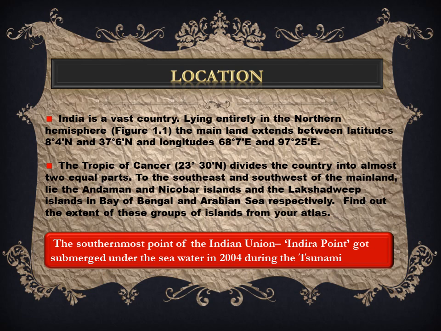Also, the southernmost point of the Indian Union, which is called Indira Point, got submerged under the seawater in 2004 during the tsunami.